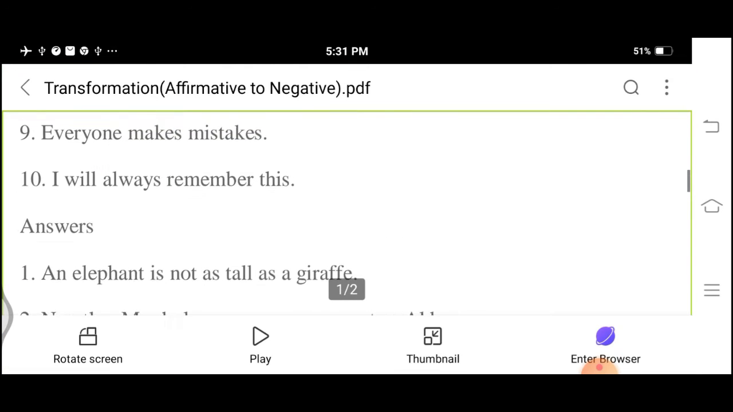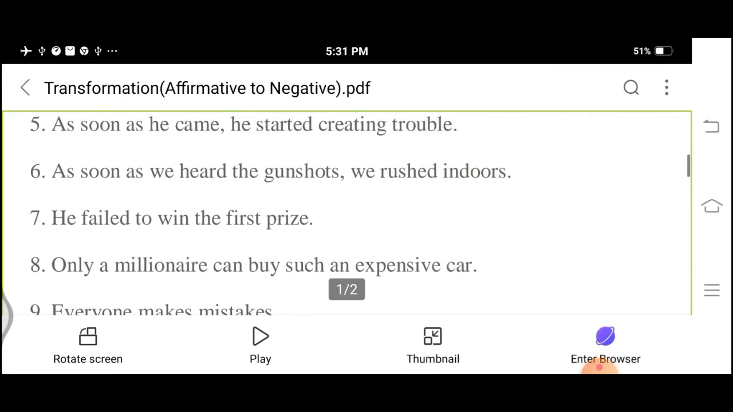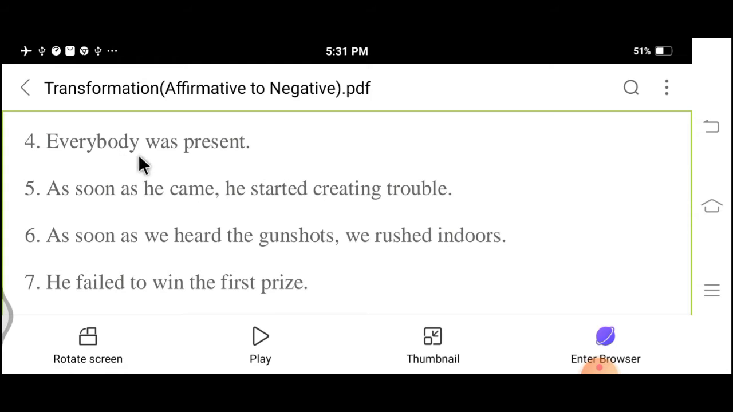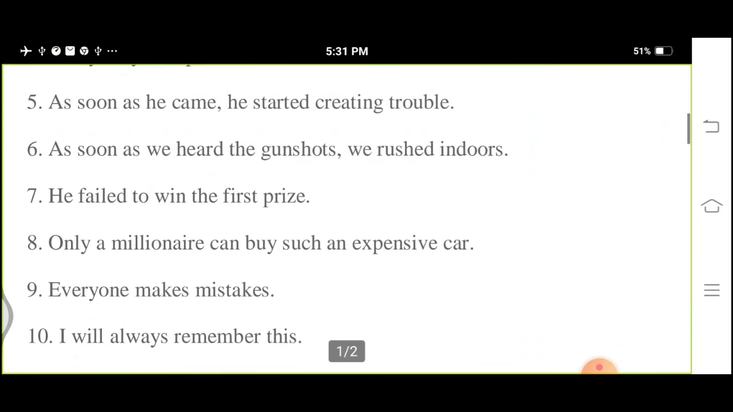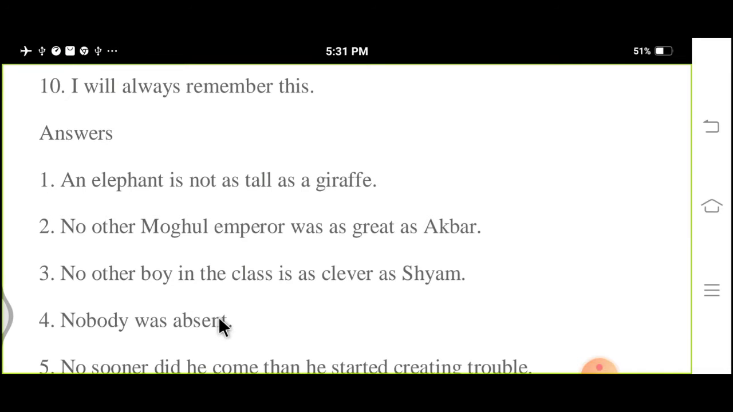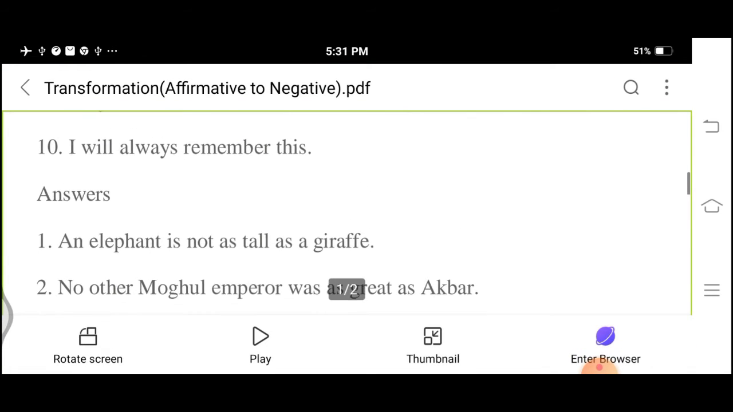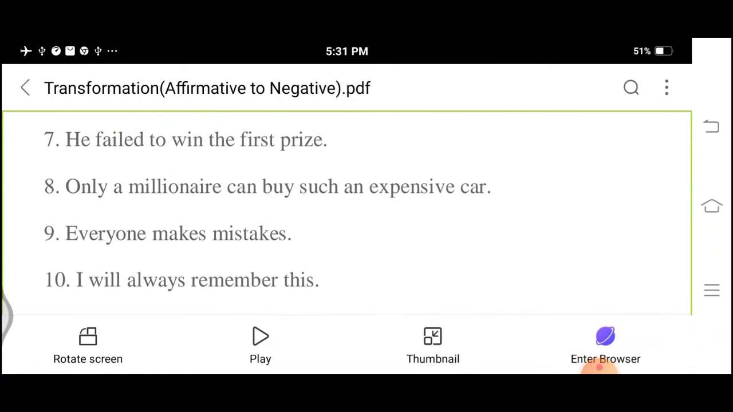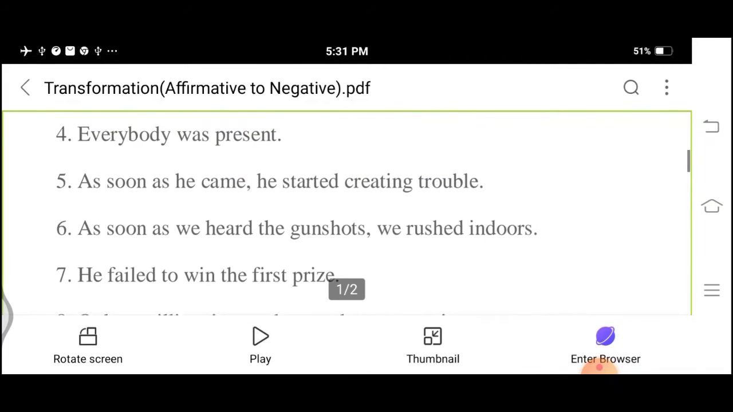Let us see the fourth one. Everybody was present. Let us see the negative one: nobody was absent. So, every, if you get these words, you have to add no, as we have done.